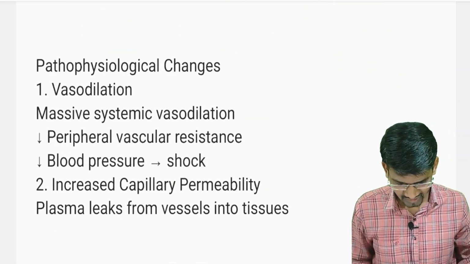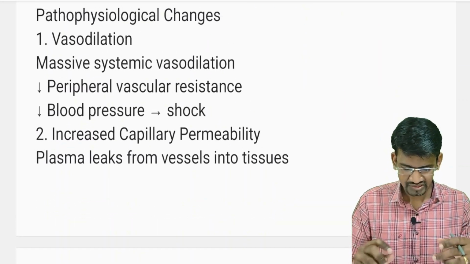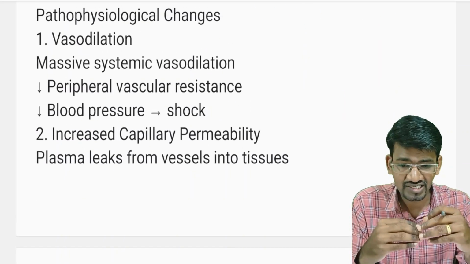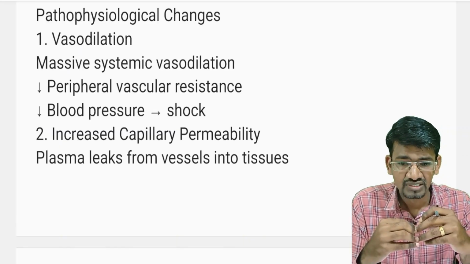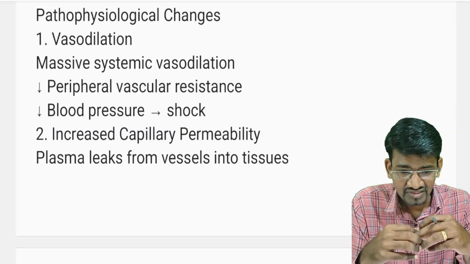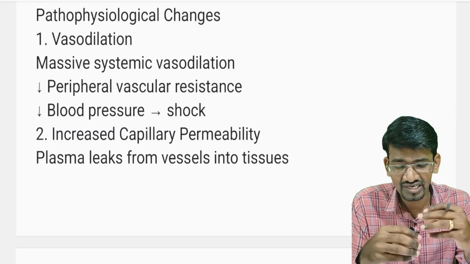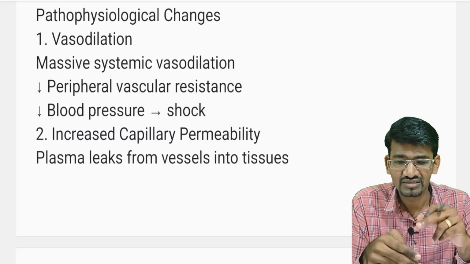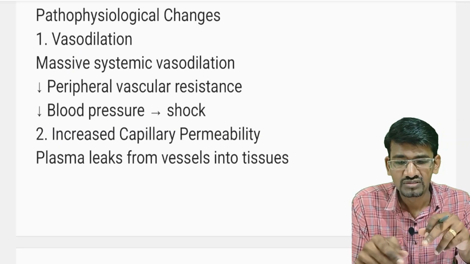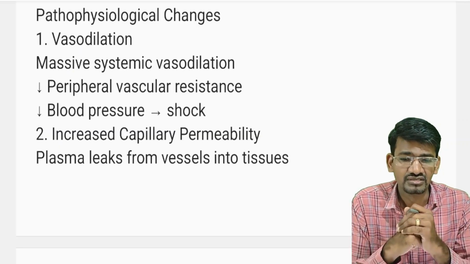Let's see what actually happens here. When this antigen antibody reaction takes place, the inflammatory mediators released by the mast cells and the basophils lead to massive vasodilation.